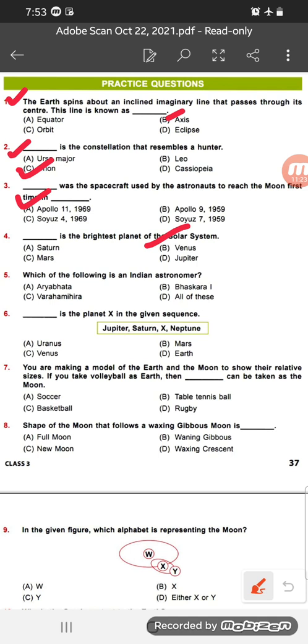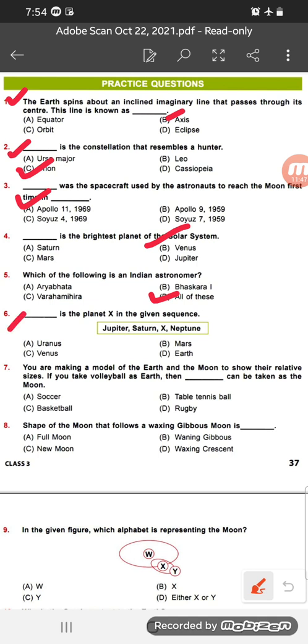Number 5. Which of the following is an Indian astronomer? Aryabhatta, Bhaskara, Varahamihira and all of these. So the correct answer is option number D, because Aryabhatta, Bhaskara and Varahamihira, these are all Indian astronomers.